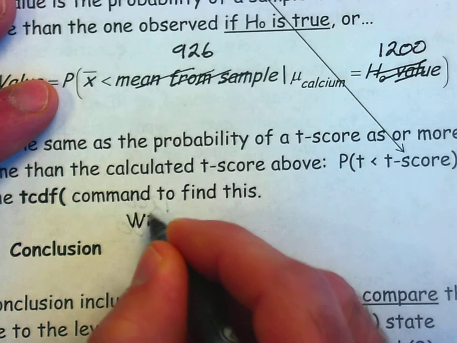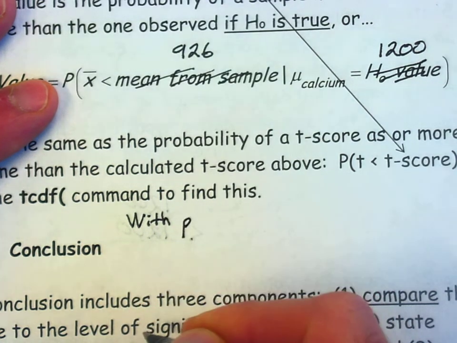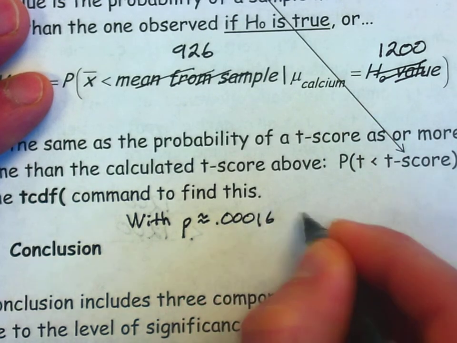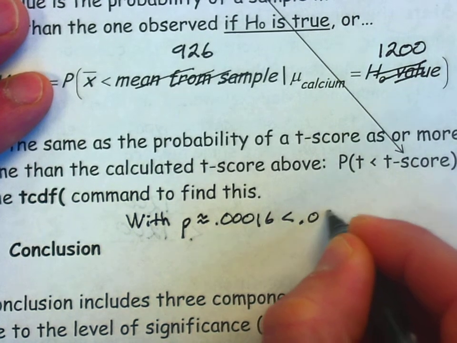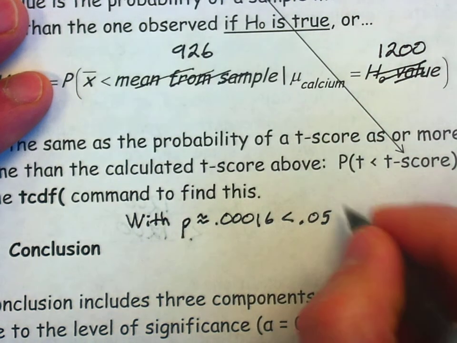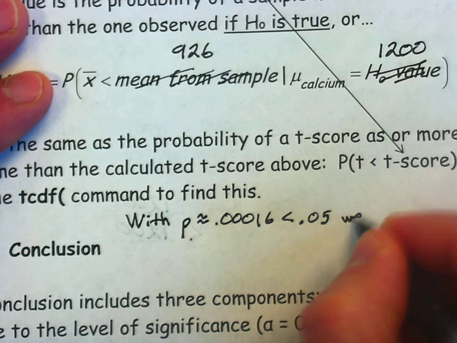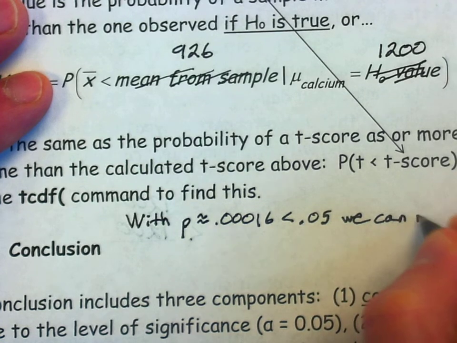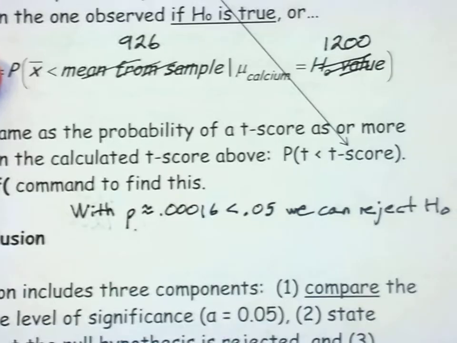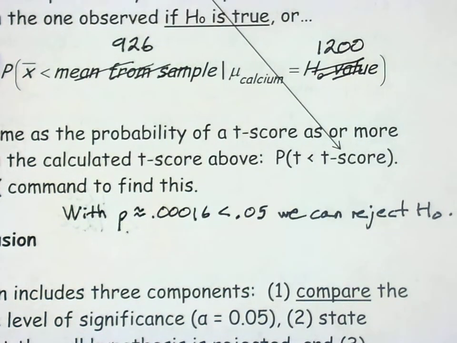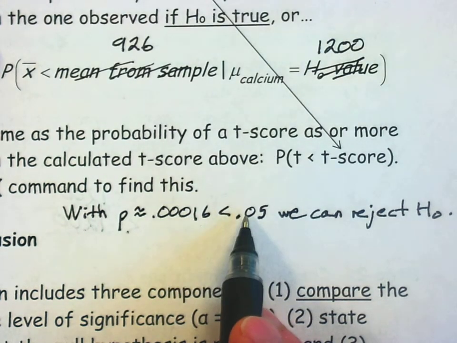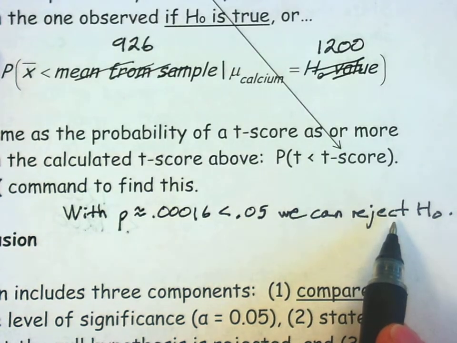With a p-value, and you can just abbreviate it as p, with a p-value of approximately 0.00016, that's certainly less than our level of significance. That's certainly less than 5%. You need that comparison. When p is low, we can reject H0. So you can write H0. You could also just write in words the null hypothesis. So there's two of the three components. Our p-value, we've compared it to our level of significance. We can reject the null hypothesis.